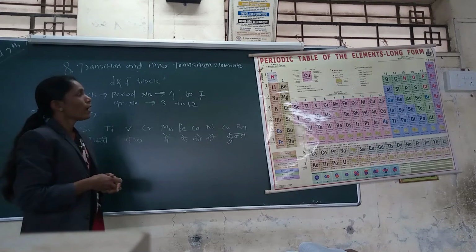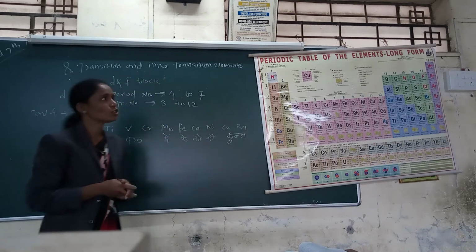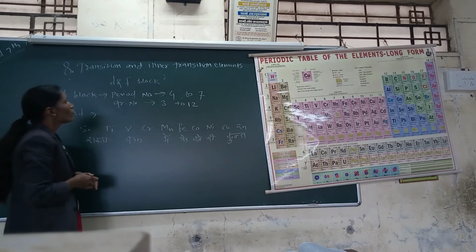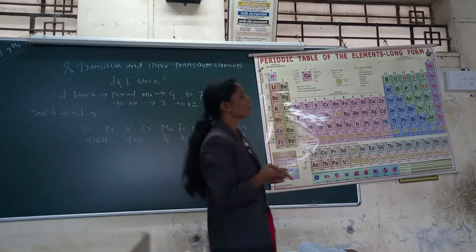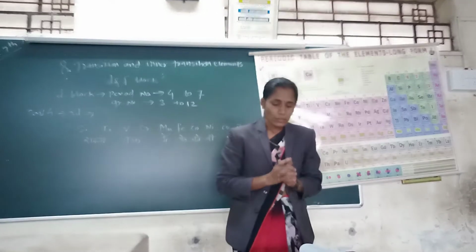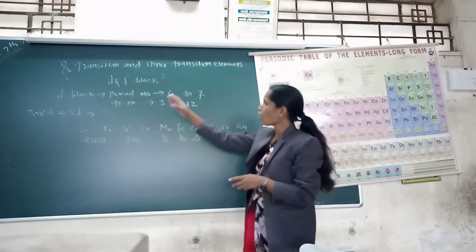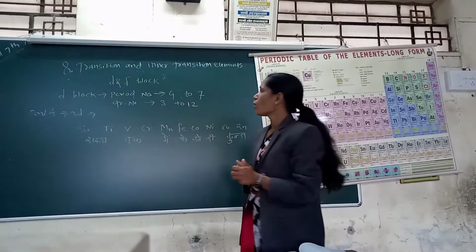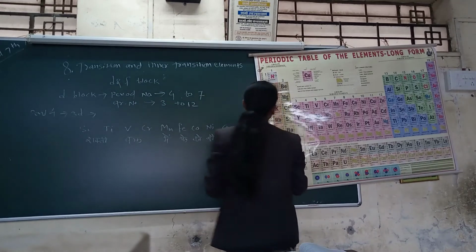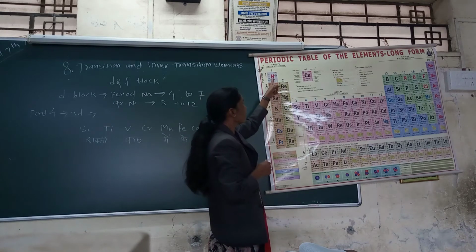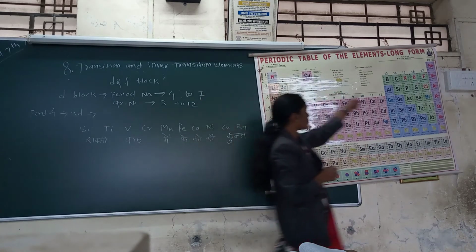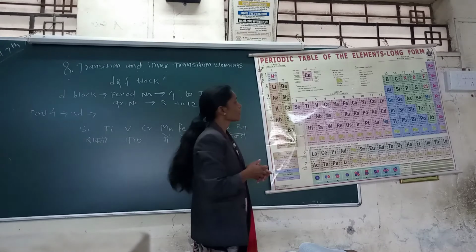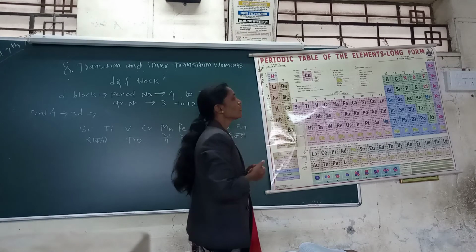Almost all D and F block elements are transition elements, which are metallic in nature. First of all, in this lecture we are going to teach about the D block elements and after that the F block elements. General introduction for D block elements: D block elements lie between the S and P blocks, that is, in the middle of the S and P blocks.